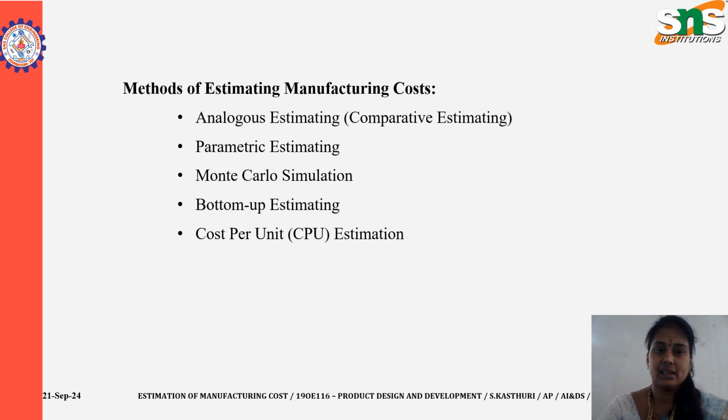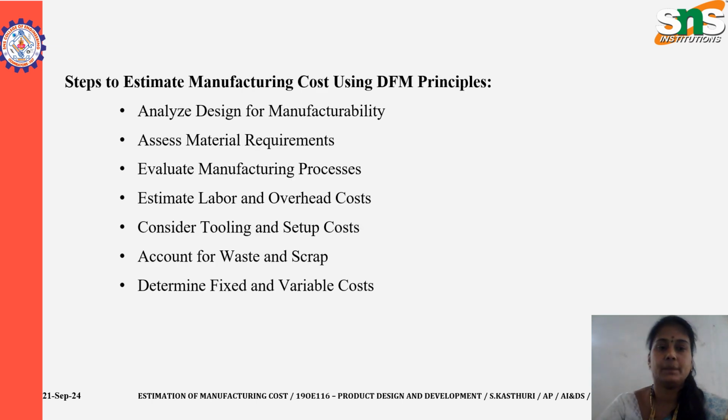The third one is the Monte Carlo simulation. This statistical method uses random sampling and computational modeling to simulate various cost scenarios based on uncertainty in key cost drivers, for example material cost, labor rates or production times. The fourth one is bottom-up estimating. In bottom-up estimating, manufacturing costs are calculated by estimating the cost of individual components and processes. The fifth one is the cost per unit estimation. This method involves calculating the cost per unit based on the volume of production.